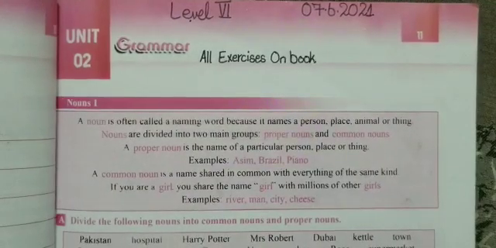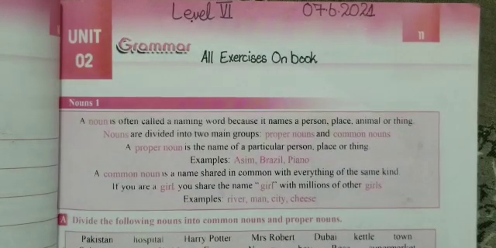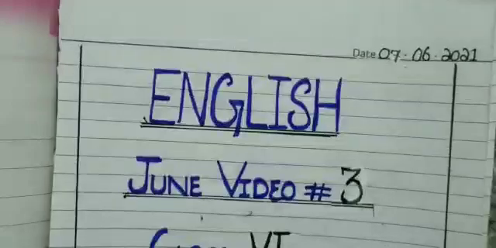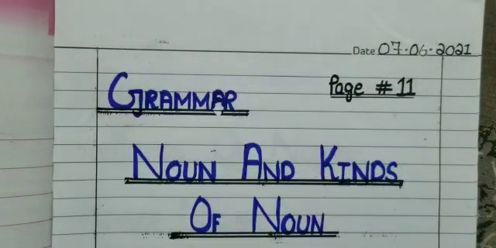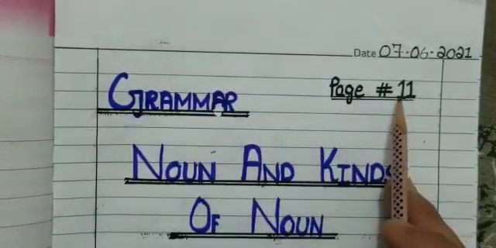Okay boys, on page number 11 there is the unit number 2 grammar section. Okay, and we are going to discuss all these exercises in the book. Okay boys, the first topic here is what? Noun. So first of all I want to discuss noun with you guys, and here I will show you some pictures. By these pictures we will understand about what? Noun.